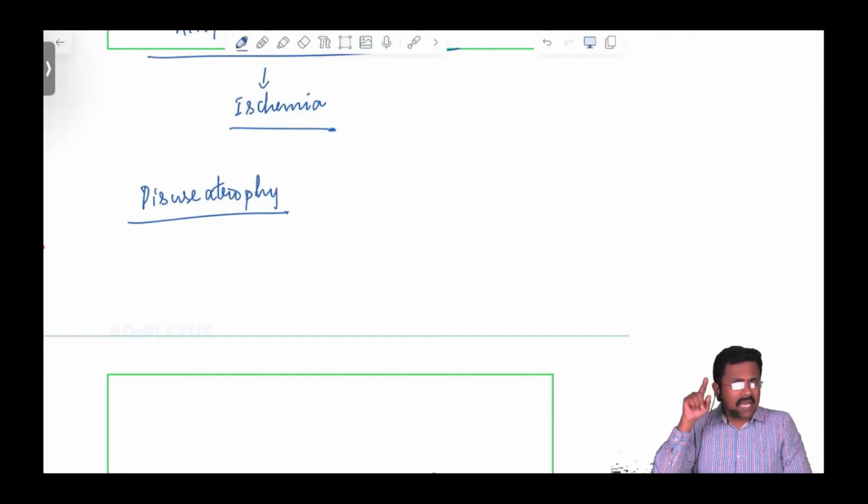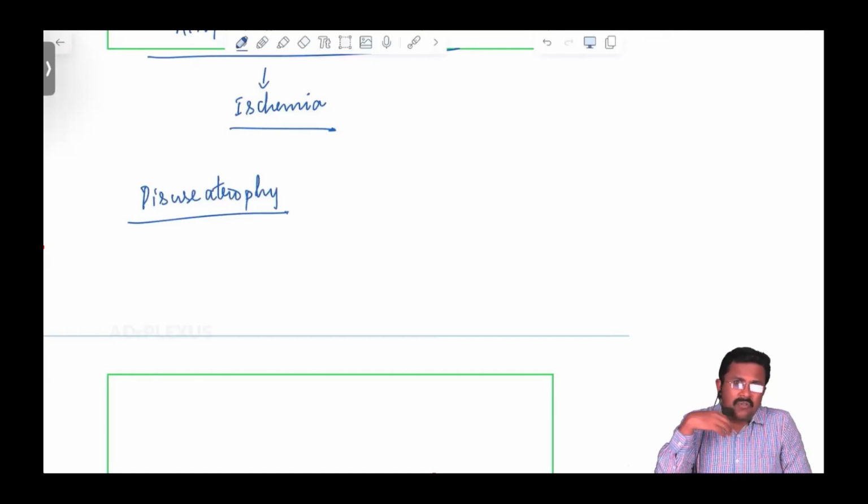What happened in hypertension and aortic stenosis? The cardiac muscle was doing overaction, so more work, so the muscle went for an increase in size, that is hypertrophy. But here the muscle is not being used because you have immobilized the limb.